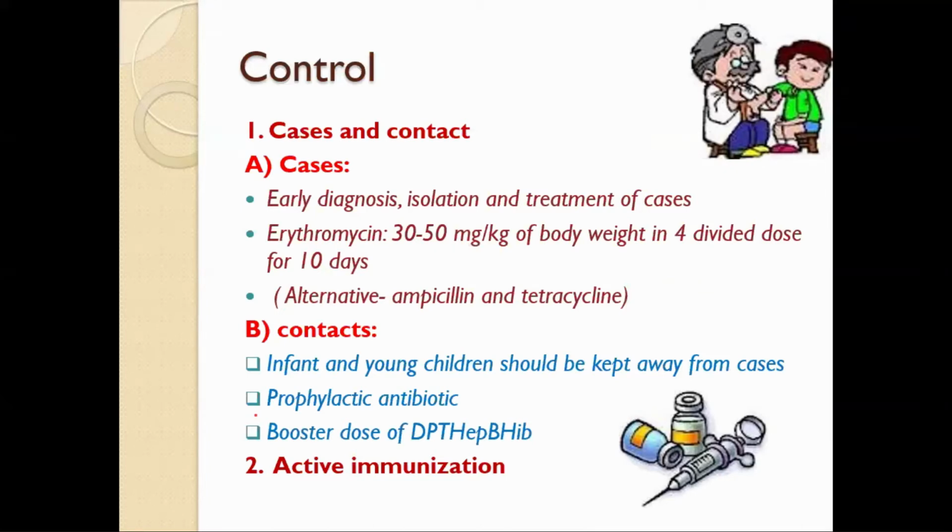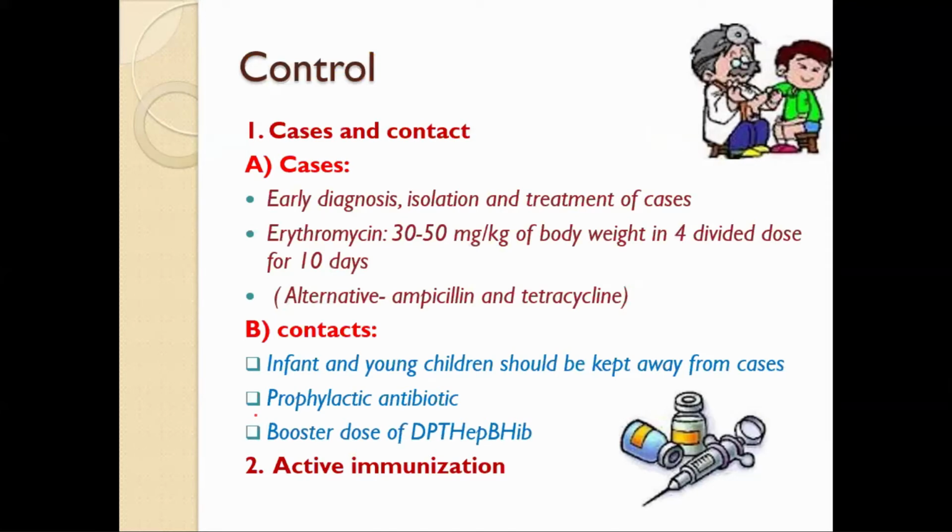And treatment is available. That is erythromycin 50 mg per kg body weight in 4 divided doses for 10 days, 40 to 50 mg per kg body weight. This is the drug of choice. Cefixime can be given. Tetracycline is also there. Ampicillin can be given. So they are the alternatives. 30 to 50 mg per kg body weight in 4 divided doses for 10 days for cases.